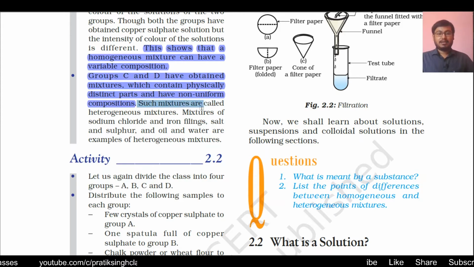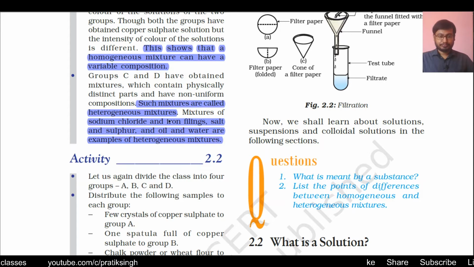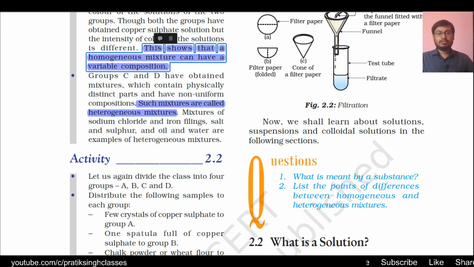Such mixtures are called heterogeneous mixtures. Mixtures of sodium chloride and iron filings, salt and sulfur, and oil and water are examples of heterogeneous mixtures because their content and compositions are different at different positions. Okay, now coming to activity 2.2, I hope you have understood activity 1.1.